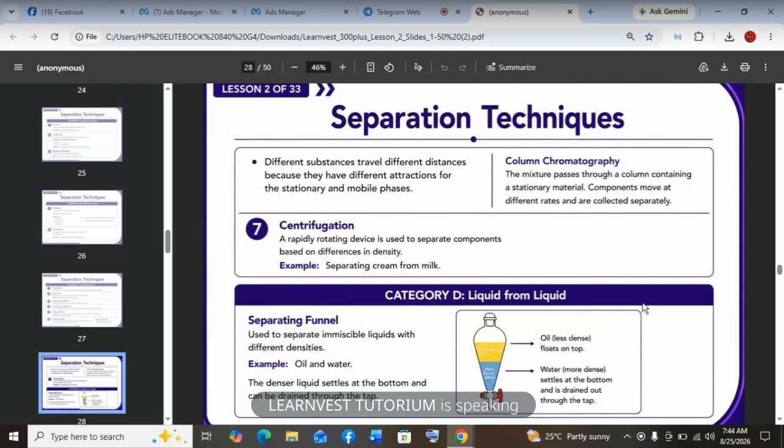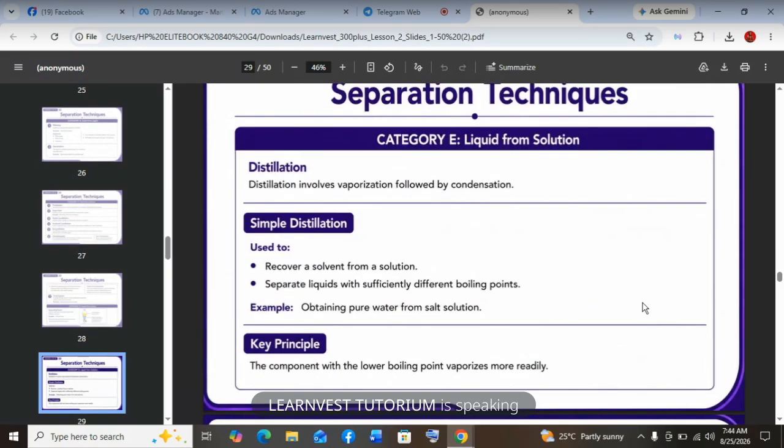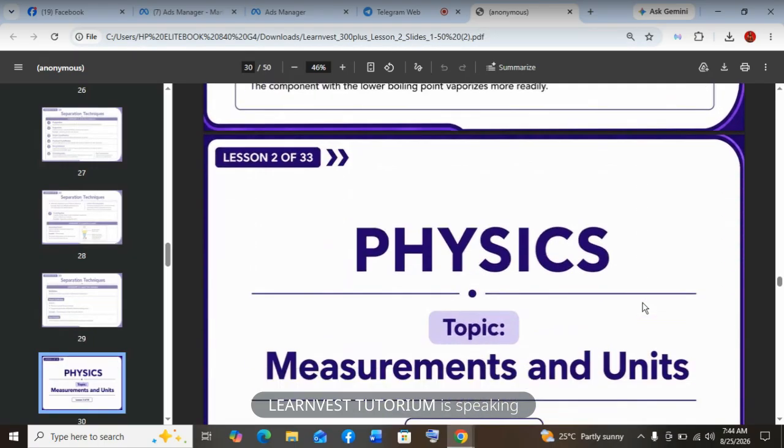So the principle here is that the component with the lower boiling point vaporizes more readily. So these are the separation techniques. And this brings us to the end of chemistry. So take a moment to think of what you have learned in chemistry and summarize it in your words.